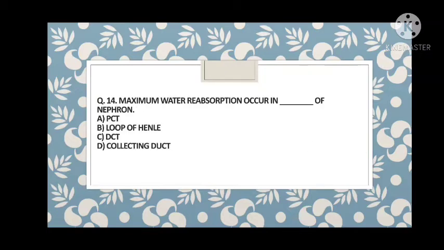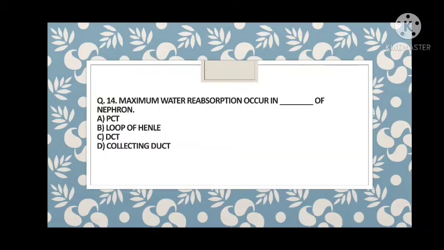So guys, maximum water reabsorption occurs in which part of the nephron? PCT, loop of Henle, DCT and collecting duct. Which one? So guys, I am just splitting this off. PCT has brush border cells. You all remember brush border cells. These brush border cells have a kind of villi that is important for the reabsorption of water.